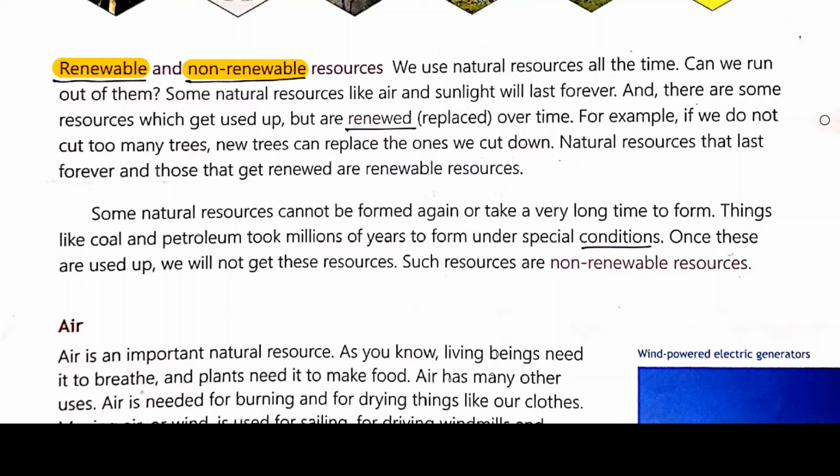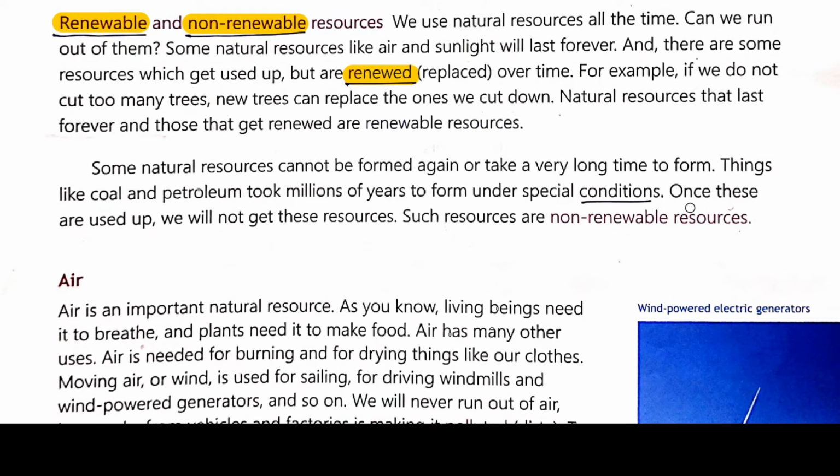And there are some resources which get used up but are renewed or replaced over time. For example, if we do not cut too many trees, new trees can replace the ones we cut down. That means if you do not cut down too many trees, new trees can replace the other ones we cut down. Okay, so natural resources that last forever and those that get renewed are renewable resources. So which can be renewed again is renewable resource.